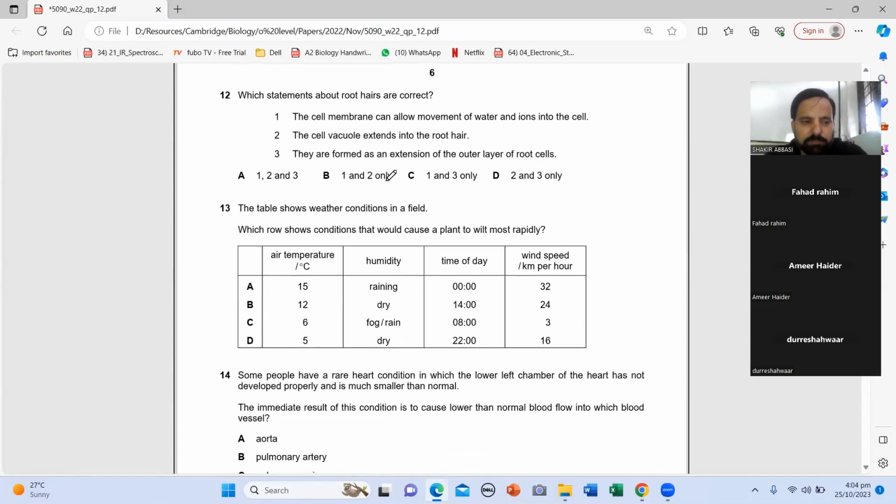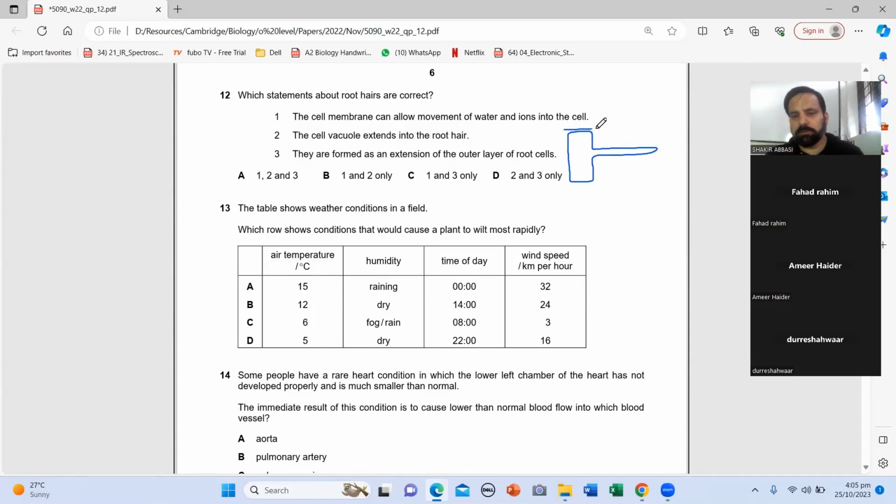Question 12. Charlie. 1 and 3, Charlie. It's a repeated question from yesterday. So these three are correct, because this is a root hair cell. Look, this is a root hair cell.